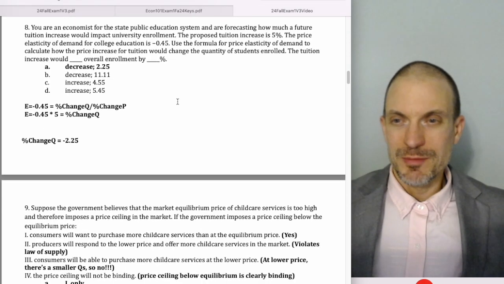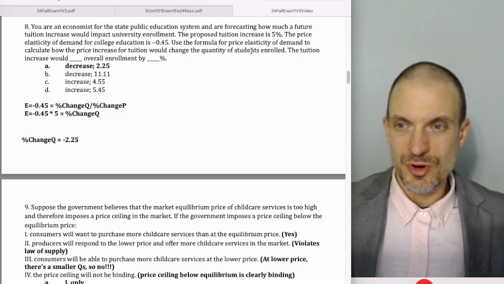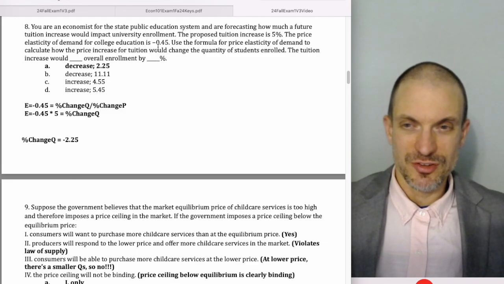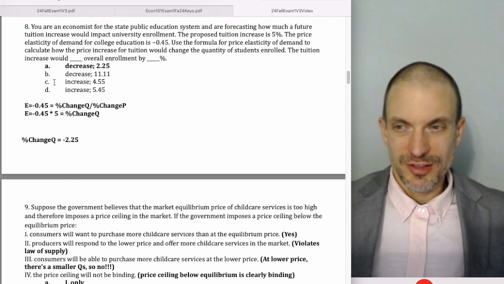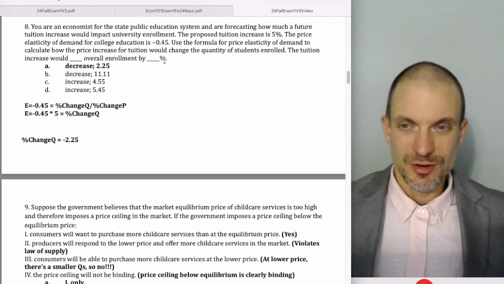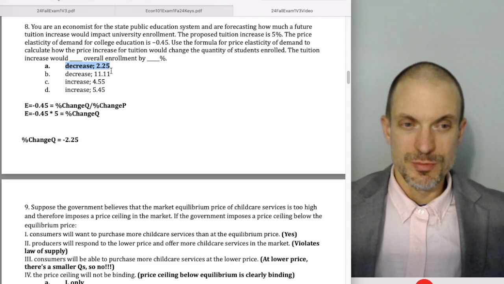All right, so you're an economist for a state public education system forecasting how much a future tuition increase would impact enrollment. Proposed tuition increase is 5%. Elasticity of demand for college education is minus 0.45. Use the formula for price elasticity of demand to calculate how the price increase for tuition would impact the quantity of students enrolled. Tuition increase would decrease overall enrollment by 2.25%.